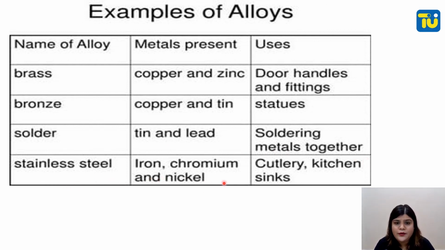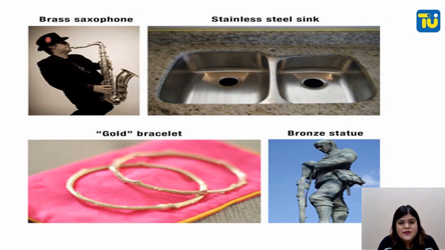Stainless steel, iron, chromium and nickel, for cutlery, kitchen sinks, etc. Stainless steel is a bit expensive also, right? As you can see, it is used in a brass saxophone, stainless steel sink, gold bracelet, and bronze statue. So all these things are used for making these items, and there are other items also.